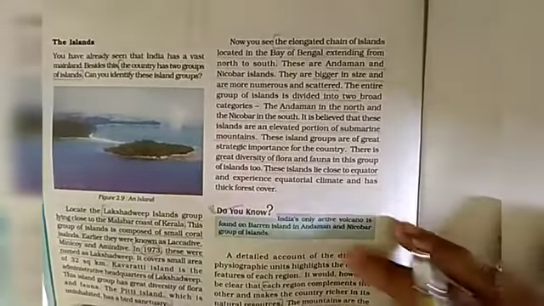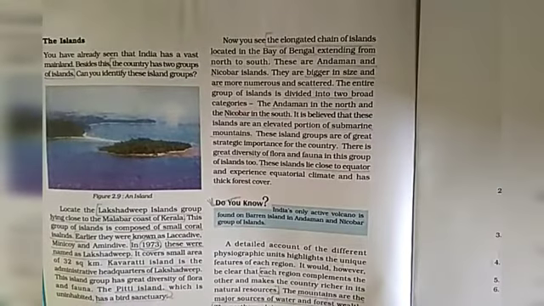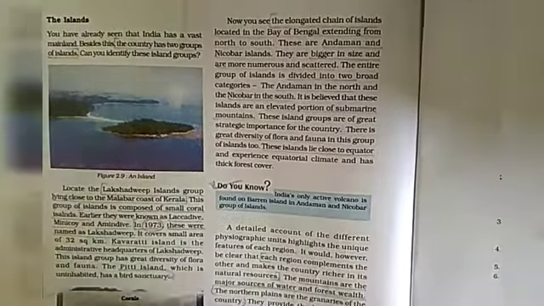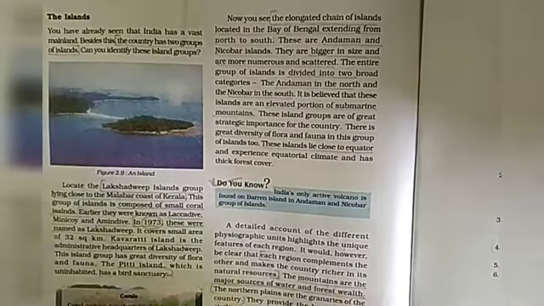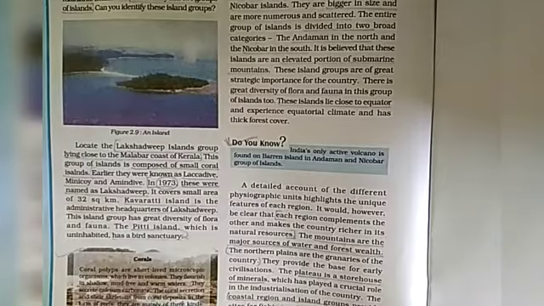And now the islands. You have already seen that India has a vast mainland. Besides this, the country has 2 groups of islands. So first is Lakshadweep Island and second is Andaman and Nicobar Island. Lakshadweep Island group lies close to the Malabar coast of Kerala, and this group of islands is composed of small coral islands.